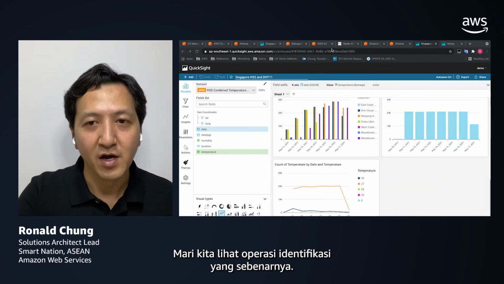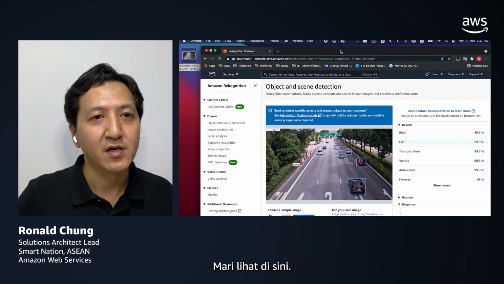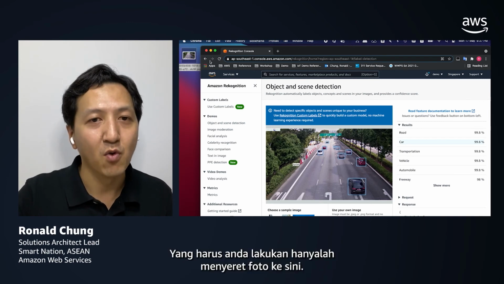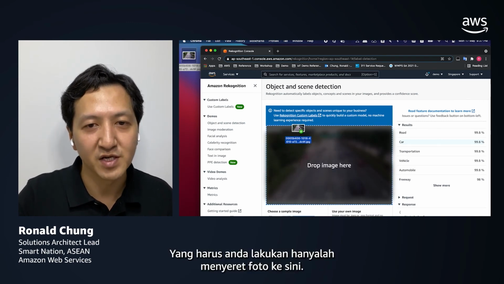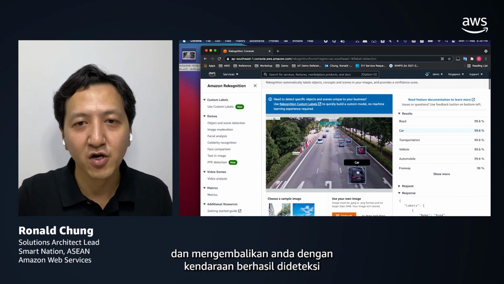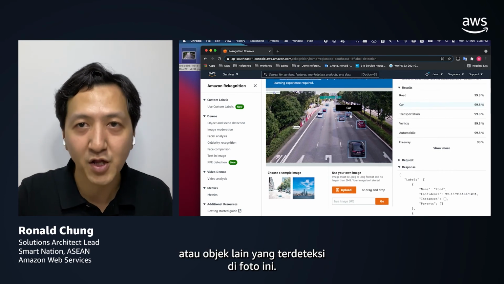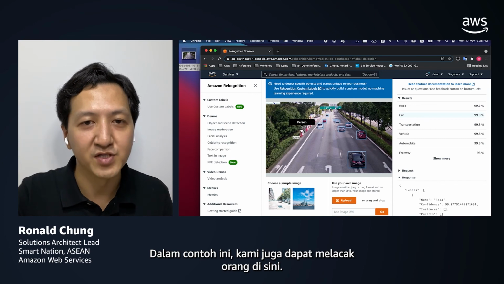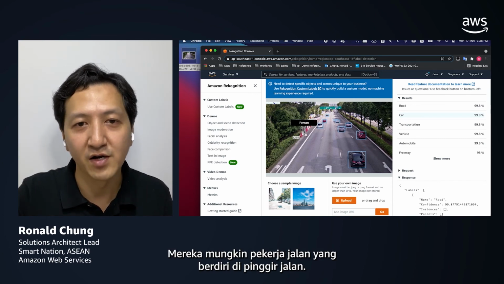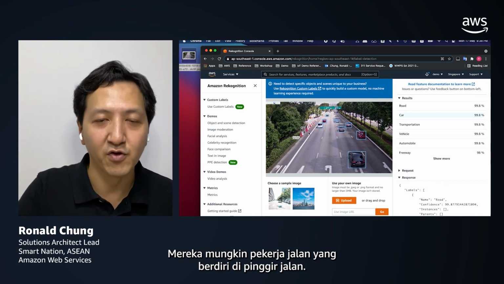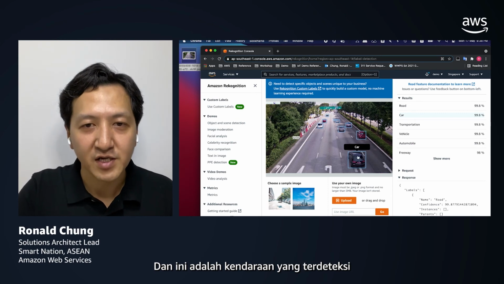So to have a look at the actual recognition operations, let's have a look here. This is AWS Rekognition. What you need to do is drag the image snapshot here, and then it will analyze it and return the vehicles detected or some other objects detected within this snapshot. In this particular example, we can detect the person here as well. They are probably a road worker standing alongside on the sidewalk of the road. And these are the detected vehicles.